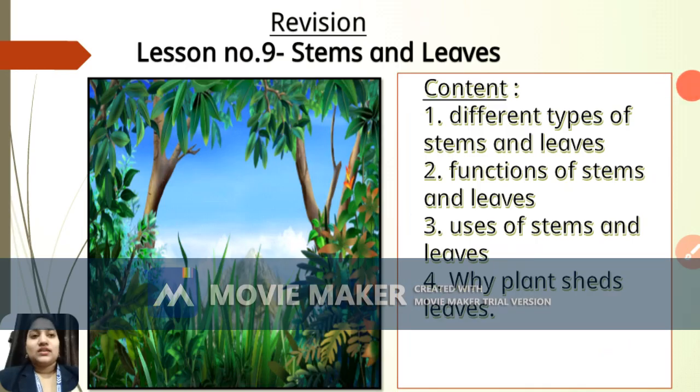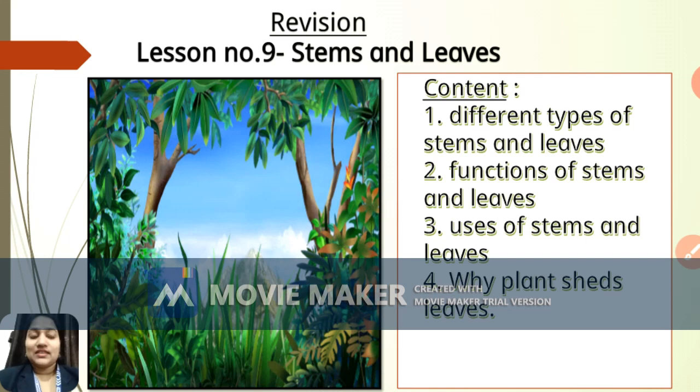Yes, students, through this video we have seen how stems and leaves are important parts of plants, right? And we have also seen a short test, that is the test for starch, so the presence of starch in plants. We have also seen photosynthesis, right? So basically photosynthesis is done by plants. Okay, so I hope you have understood our lesson number 9.